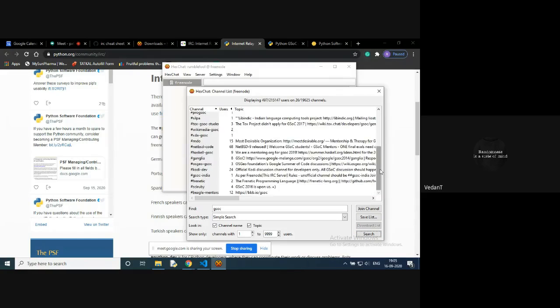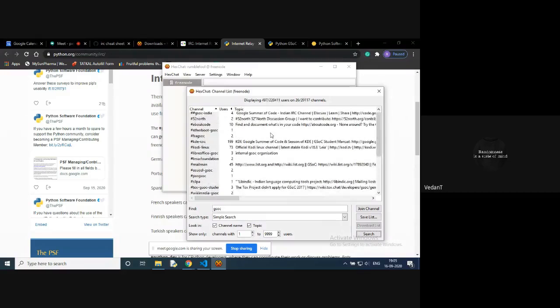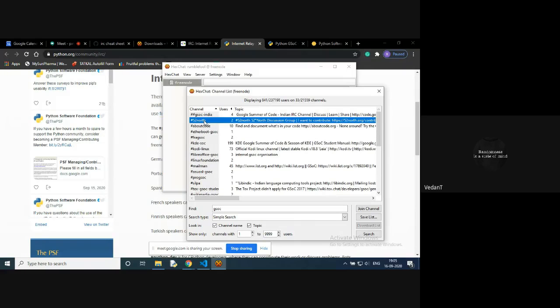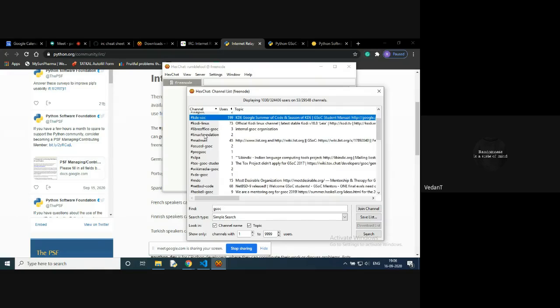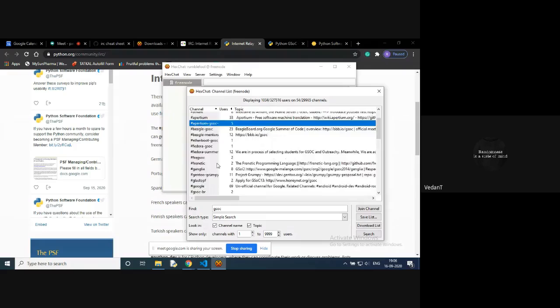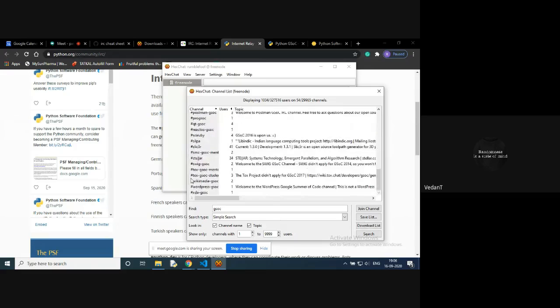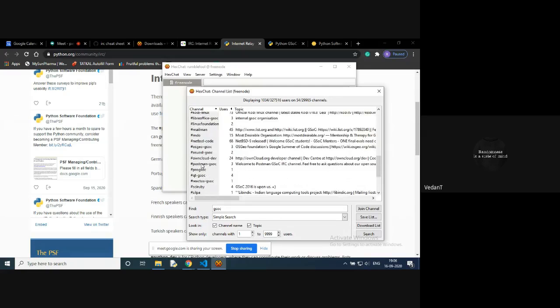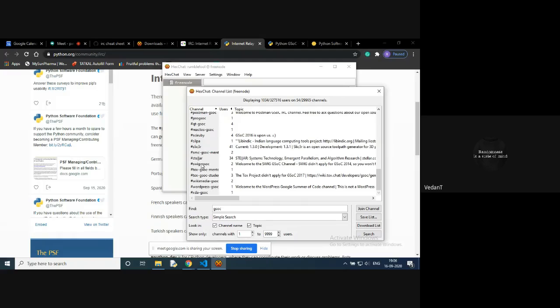As you can see, there are lots and lots of channels of specific sub-organizations. For example, 52 North. If you don't know 52 North, they are also one of the regularly occurring sub-organizations under GSOC. So this is a channel for 52 North chat. This is a channel for KDE, this is a channel for Linux Foundation, and so on. All these channels are of sub-organizations registered under GSOC.